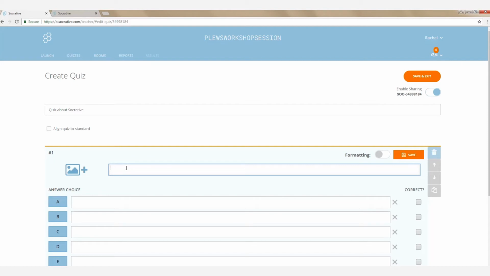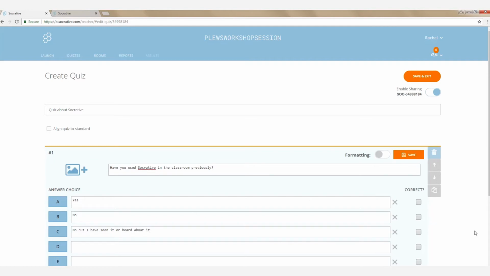Okay, so our first quiz question, I'm creating more of a poll. So we'll say, have you used Socrative in the classroom previously? So I just simply type in a question, and now I'm going to put my choices. Yes, no, no, but I have seen it or heard about it.